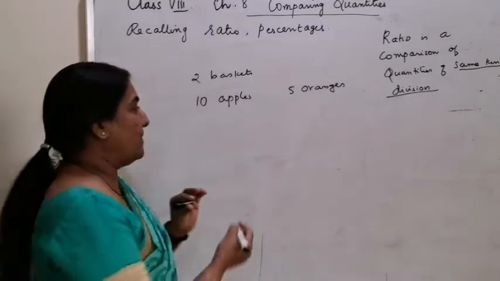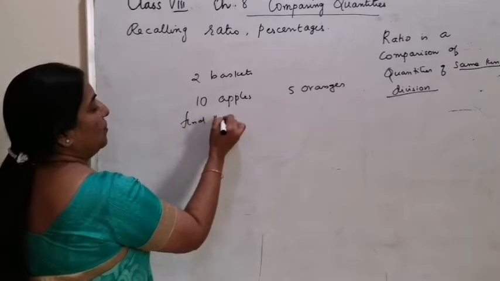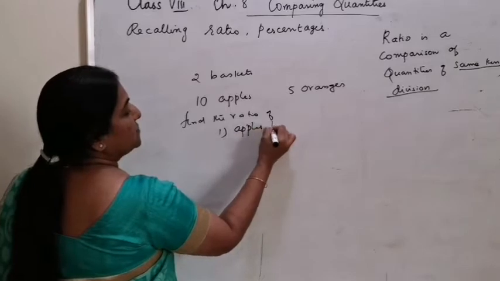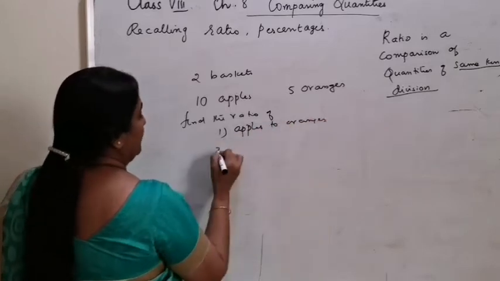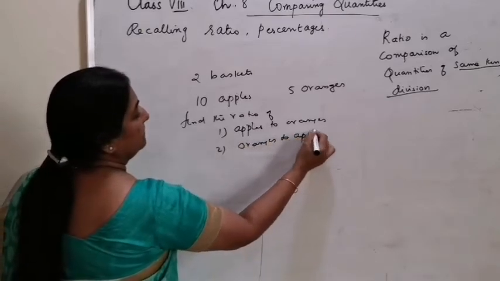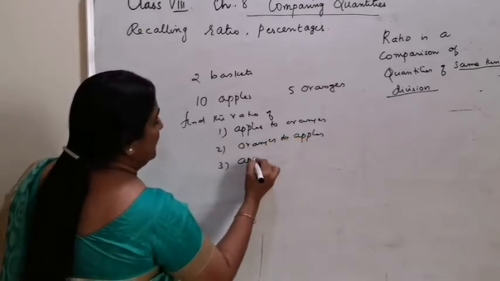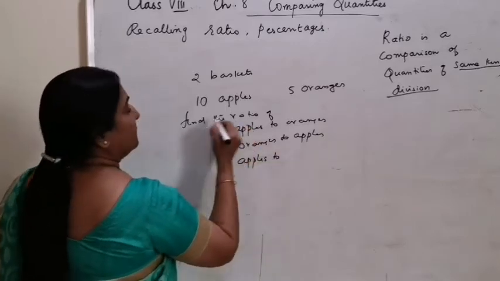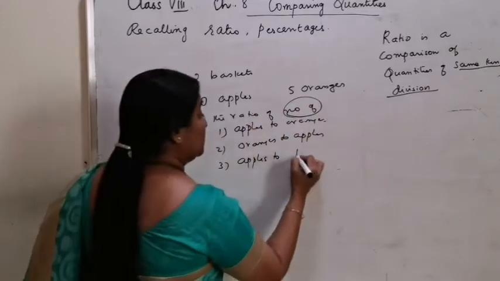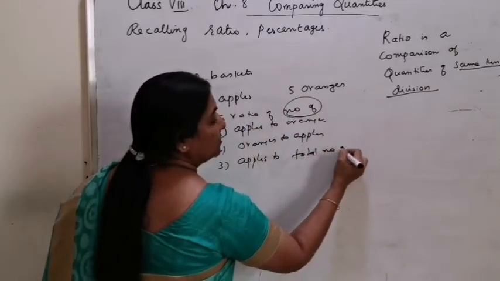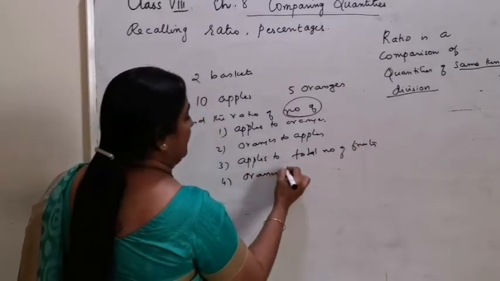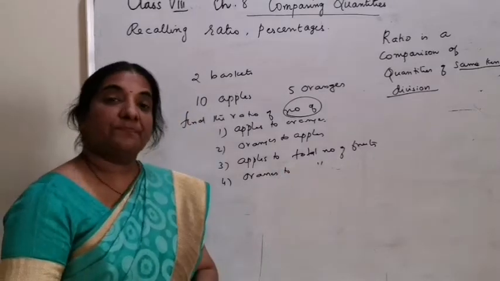The first way is to find the ratio of number 1, apples to oranges, number 2, oranges to apples, number 3, apples to the total number of fruits, or oranges to the total number of fruits.